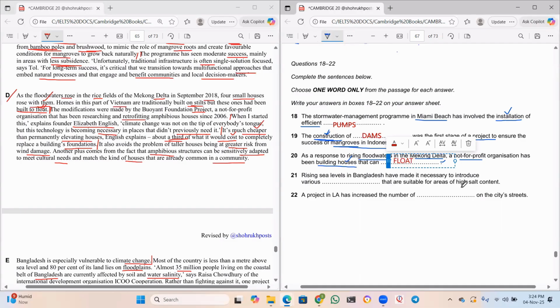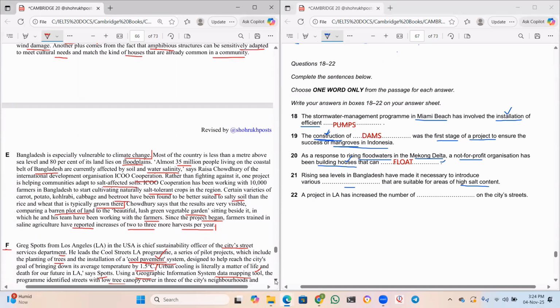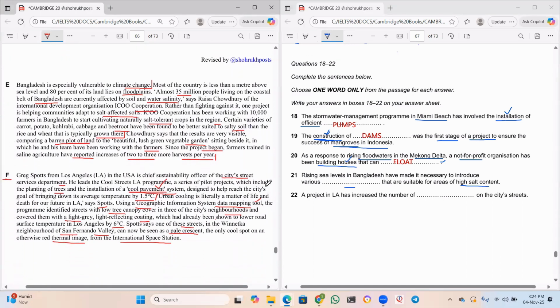Very good. Next one. Rising sea levels in Bangladesh have made it necessary to introduce various dash that are suitable for areas of high salt content. Again, we spoke about Bangladesh in the E paragraph, sir. So let us read this one. Okay, we'll read from here. Almost 35 million people living on the coastal belt of Bangladesh are currently affected by soil and water salinity. Means the content of salt is very much high in the soil and water.